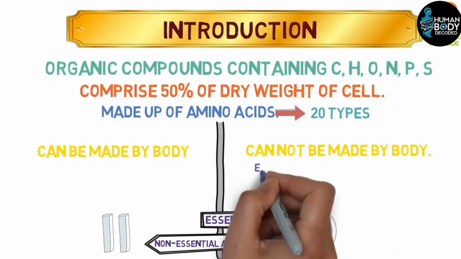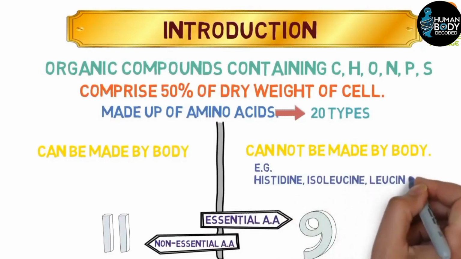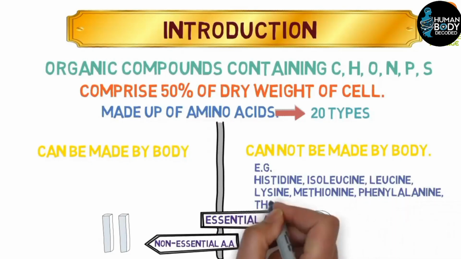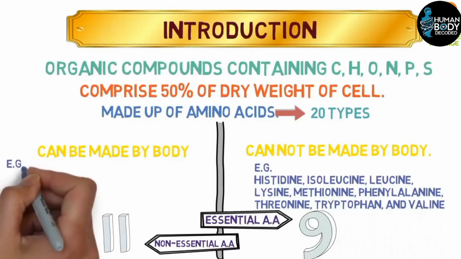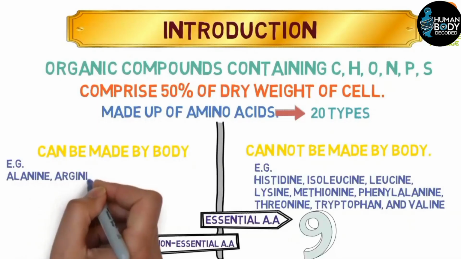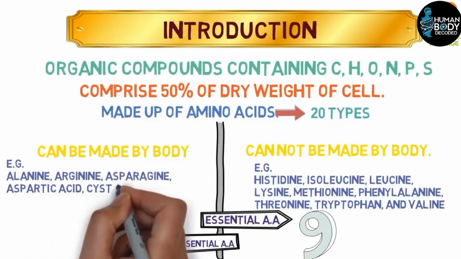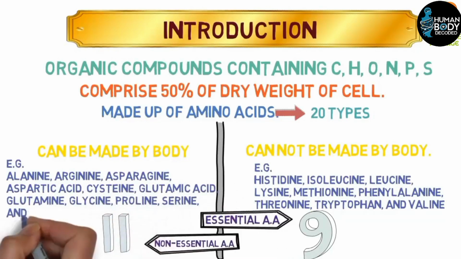Examples of essential amino acids include histidine, isoleucine, leucine, phenylalanine, threonine, tryptophan, and valine. Examples of non-essential amino acids include alanine, arginine, asparagine, aspartic acid, cysteine, glutamic acid, glutamine, and proline.